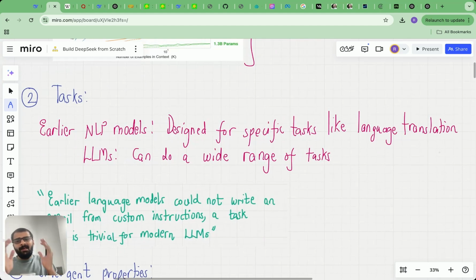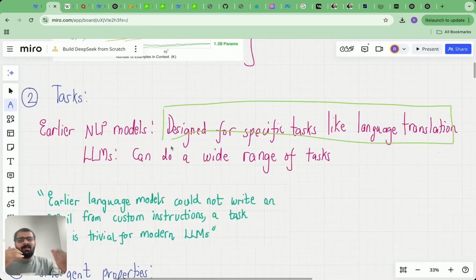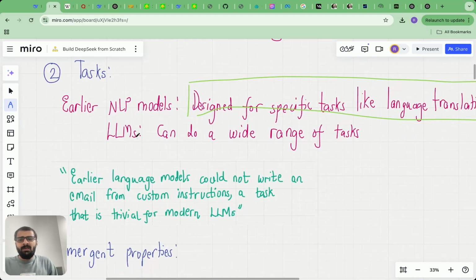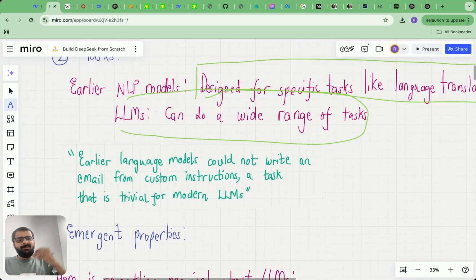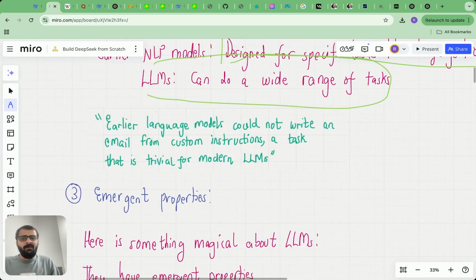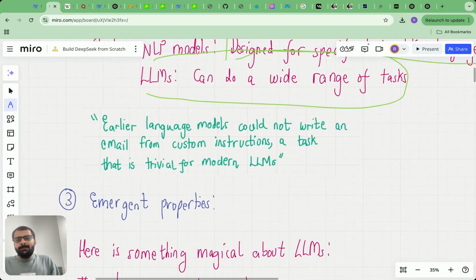One thing to note is that LLMs differ from earlier NLP models because earlier NLP models were essentially designed for specific tasks such as language translation. Whereas, due to such emergent properties which we just saw, large language models can do a wide range of tasks such as translation, summarization, fact checking, grammar checking, etc. As all of you might have explored with ChatGPT, right? Just a key point to note, earlier language models could not even write an email from custom instructions, a task which is trivial to modern large language models.